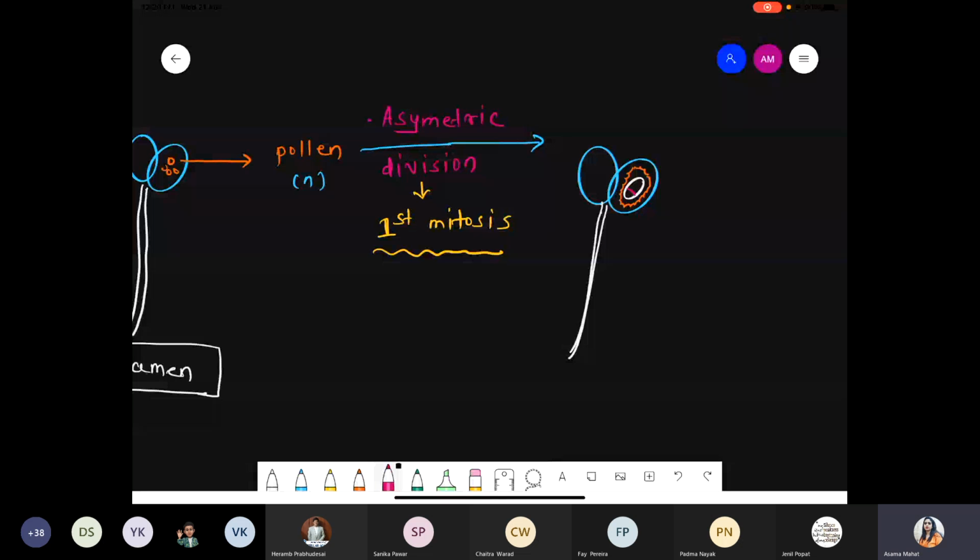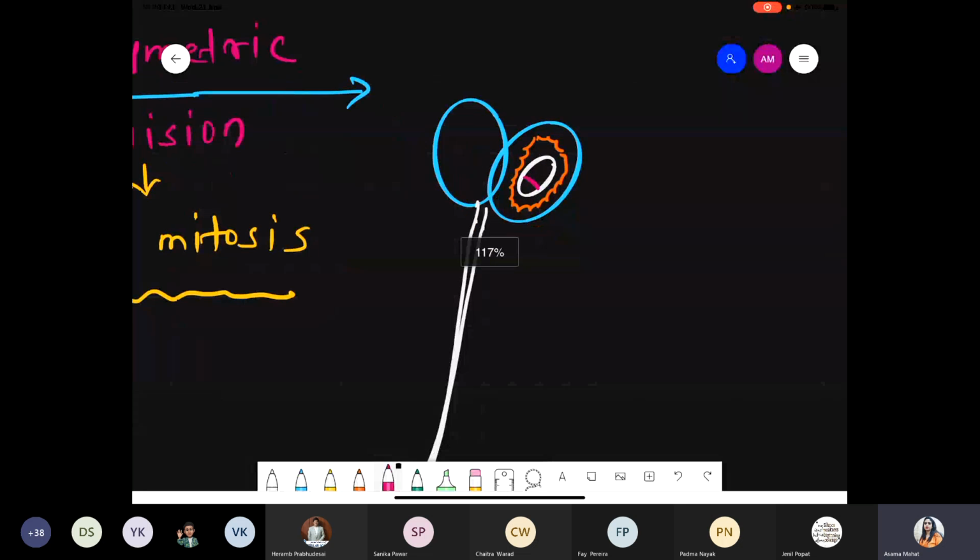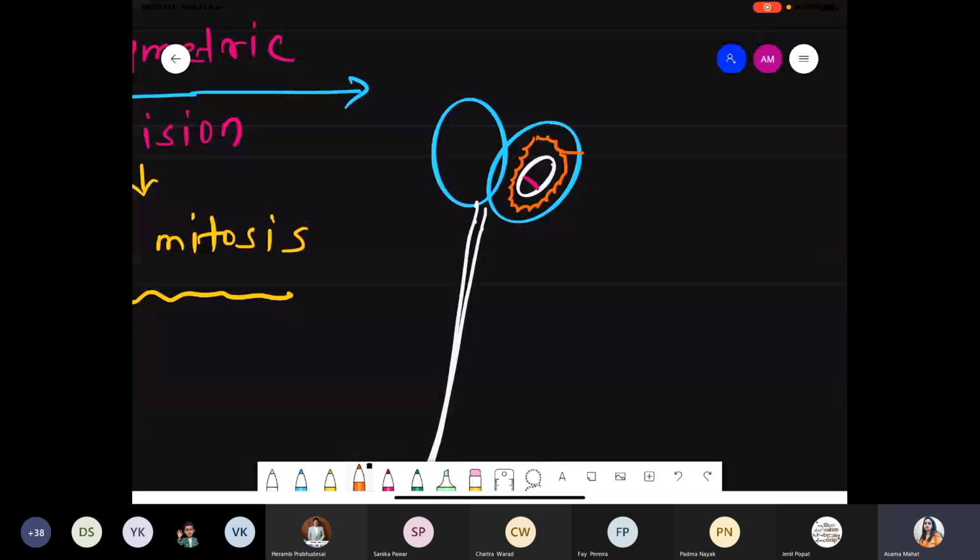Can you see this part? I'm zooming in a little. This orange color is the exine layer, which is the outermost layer of the pollen. The white color is the intine layer.